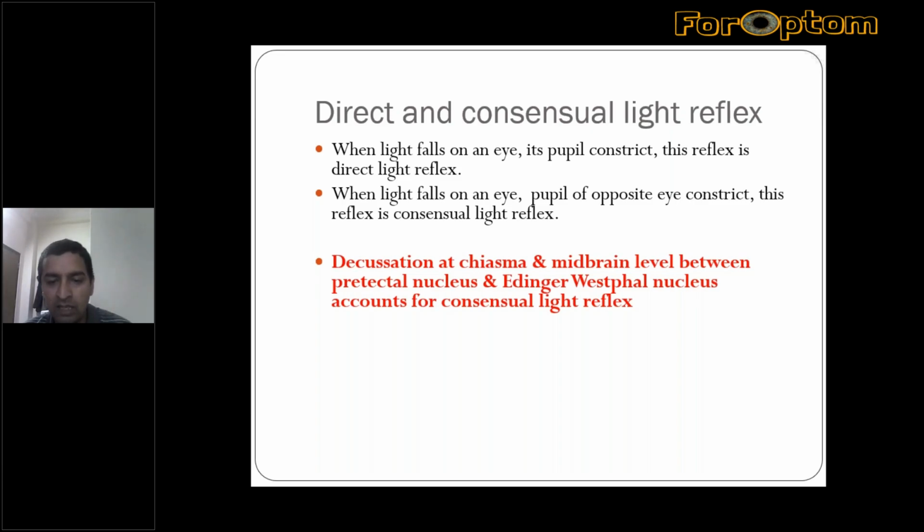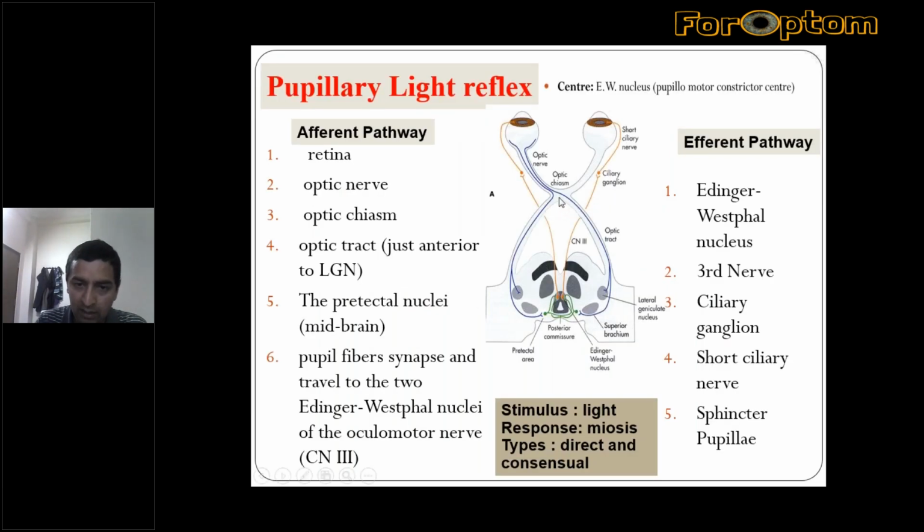This question may arise, but the answer is decussation of pupillary fibers at the chiasmal level, at the level of the optic chiasma, and again at the level of the midbrain between the pretectal and Edinger-Westphal nucleus, which provide completion of this consensual light reflex, as we have seen in the previous photo. Here, these fibers decussate at this level.